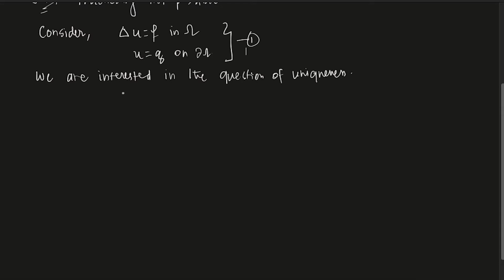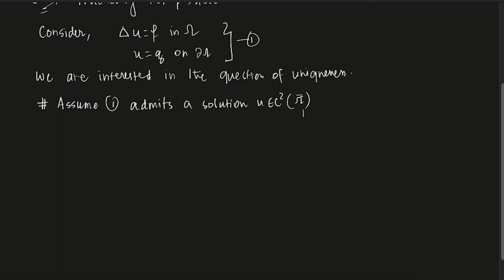So the question is, assume that one admits a solution u in C2 of omega bar.